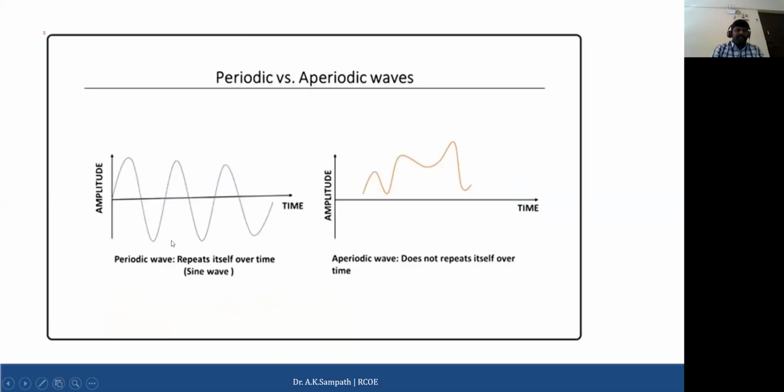So here this is an amplitude. Again, the waves can be classified as periodic waves and aperiodic waves.